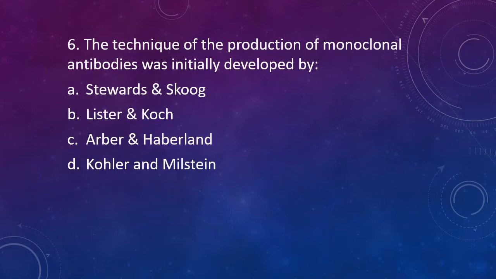Question 6. Technique for production of monoclonal antibodies was initially developed by. Option A, Stewart Cook. Option B, Lister and Koch. Option C, Herber and Haberland. Option D, Kohler and Milstein. The correct answer is option D, that is Kohler and Milstein. This technique of production of monoclonal antibodies is also known as hybridoma technology.